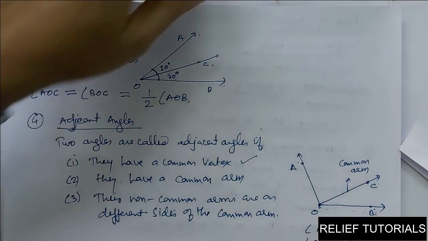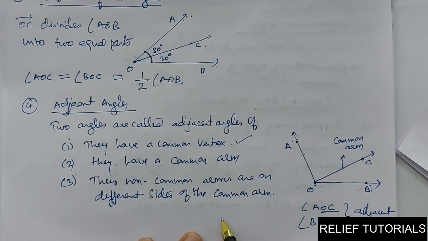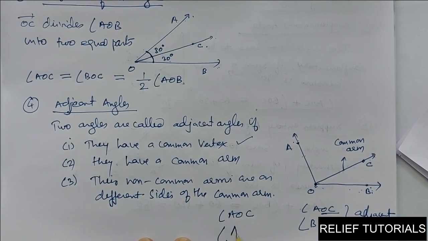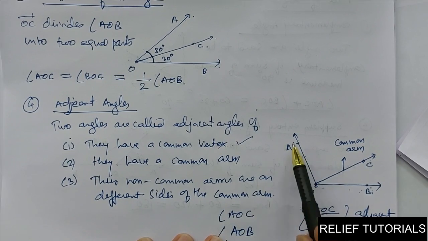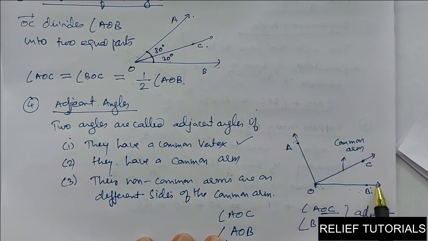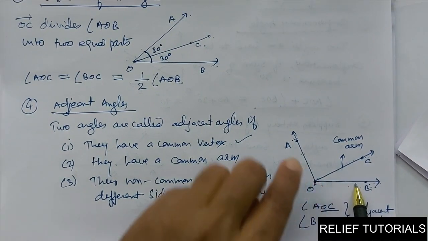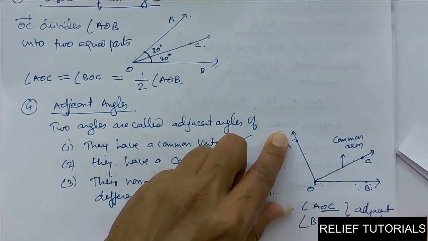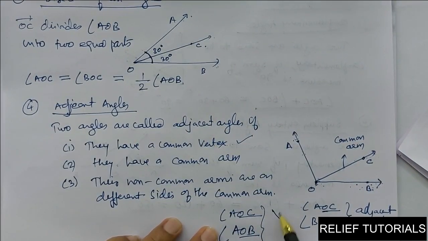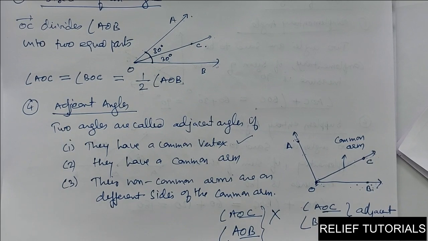See one more thing from here only. I will take two more angles: angle AOC and angle AOB. Have you seen AOC, AOB? OA is a common arm and the two non-common arms are OC and OB. But these two arms are on the same side of the common arm OA. So they are not adjacent angles.